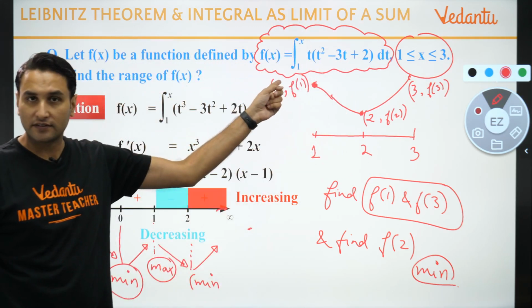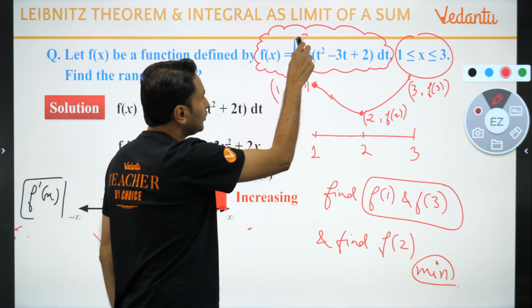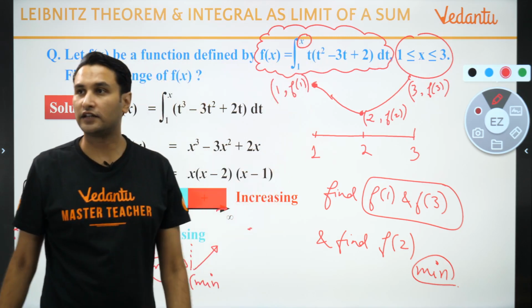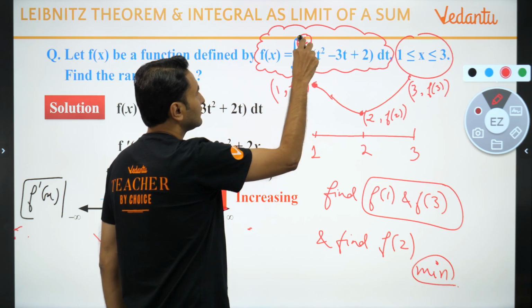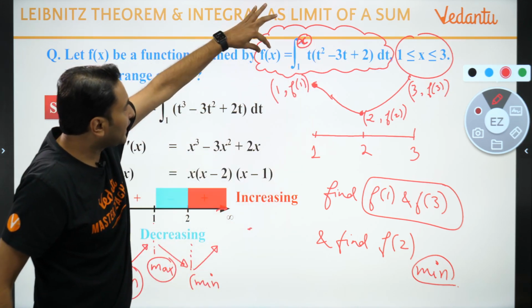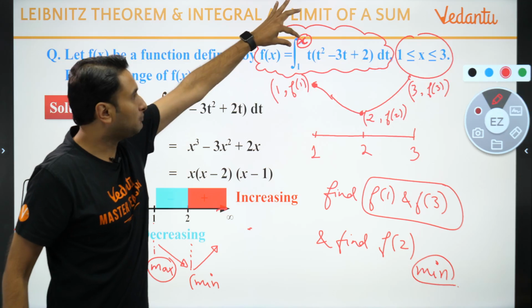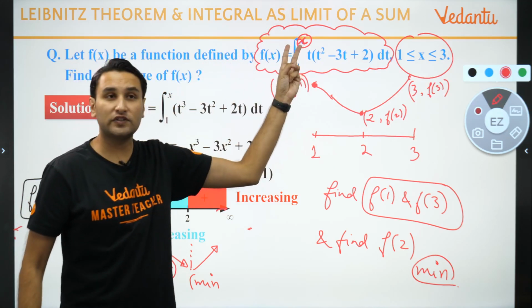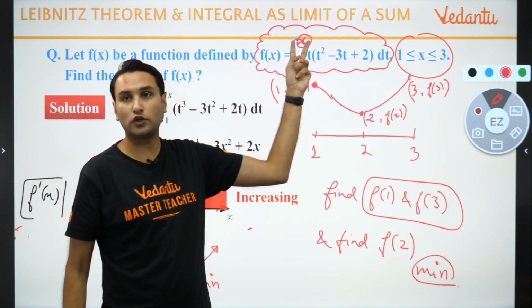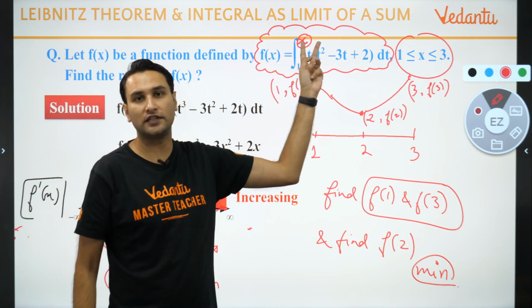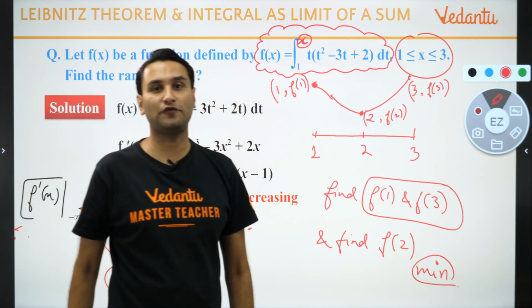This is f of x. इस पूरे में x कहां दिख रहा है आपको? यहां पे दिख रहा है x, right? So if somebody, this is x, right? Now if somebody asks you what is f of 1, put here 1. Wherever you see x, put it equal to 1, will give you f of 1. f of 2, put here 2. f of 3, put here 3. That is how you find the value of function.